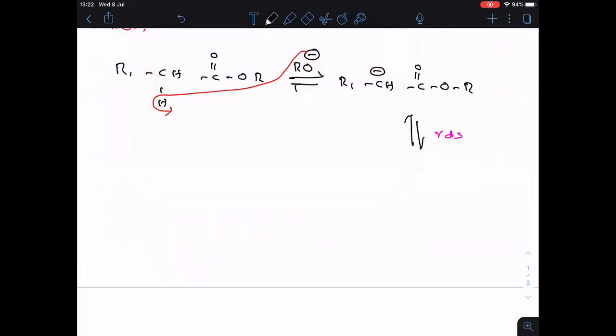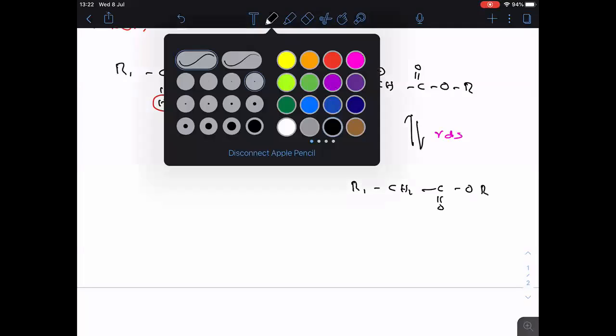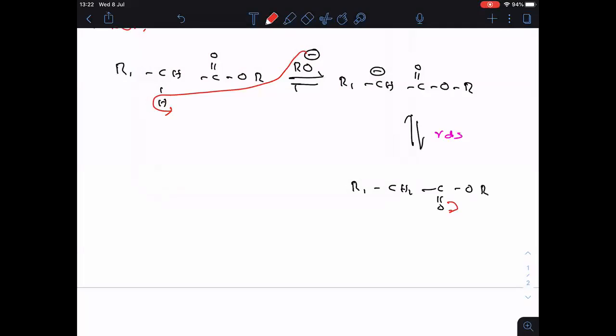Now in this step, let me take one more mole, R1CH2 COOR, this is the ester. Here the pi bond will shift towards oxygen and carbon gets the positive charge. Now this negative charge attacks on this positive charge.